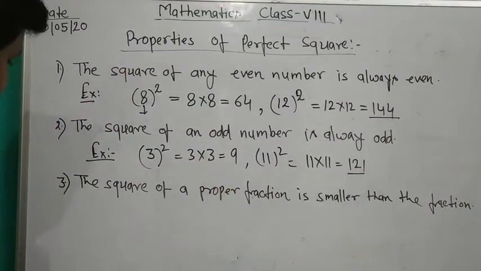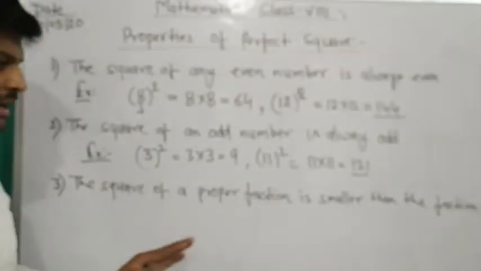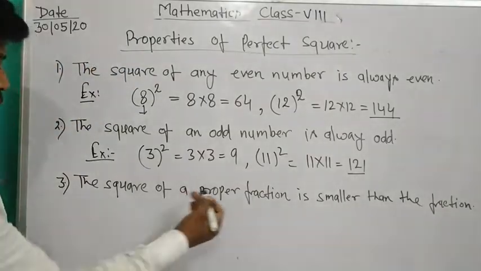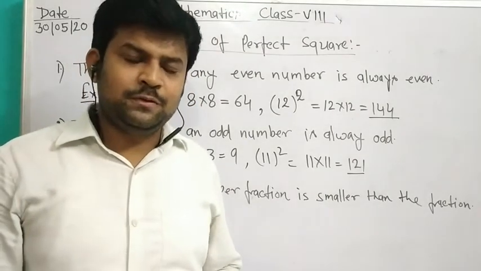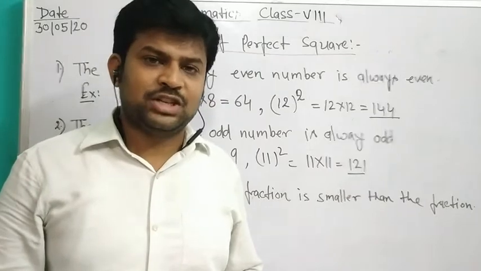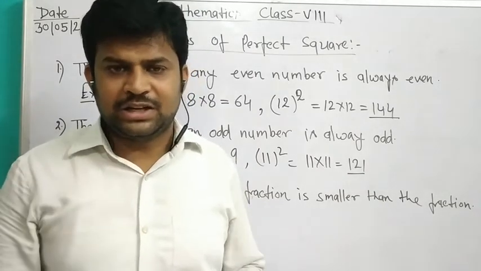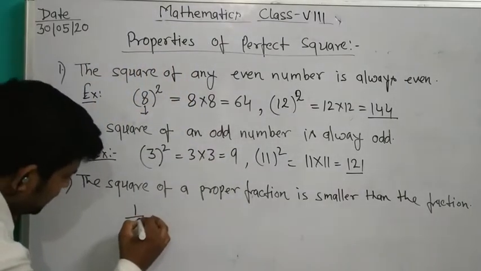Third: the square of a proper fraction is smaller than the fraction. You know what a proper fraction is: when the numerator of the given fraction is less than the denominator, that type of fraction is known as a proper fraction. Suppose we take 1 upon 3.